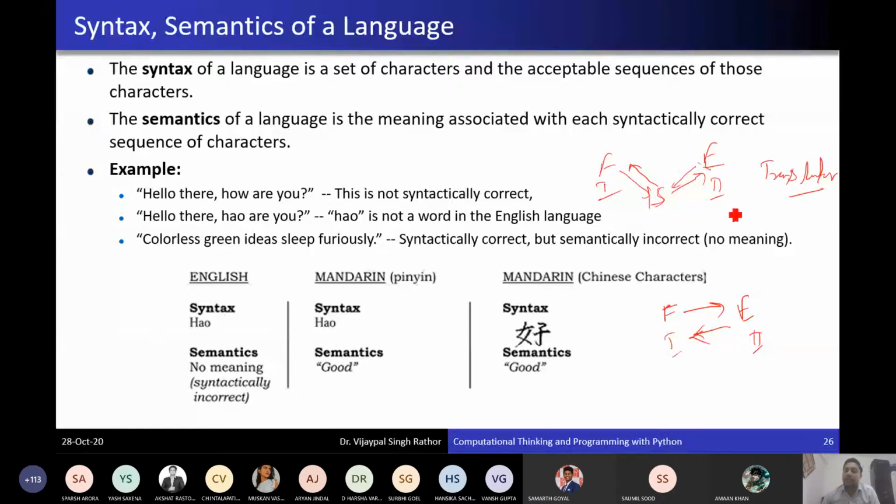A translator is a part or tool that can convert a statement of one language into another language. So you can see Google Translate. There is an app available on the Google Play Store. You will see there is an app, Google Translator, that you can use in order to translate a sentence of one language into another language.